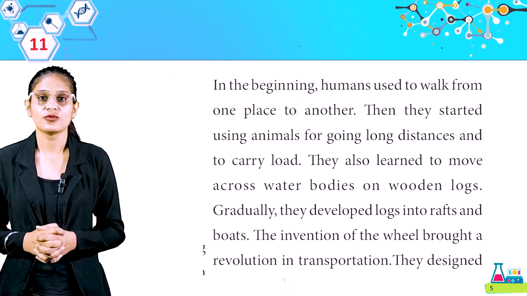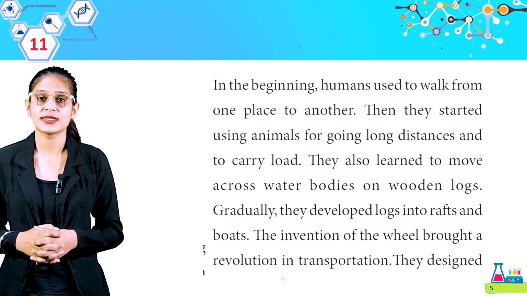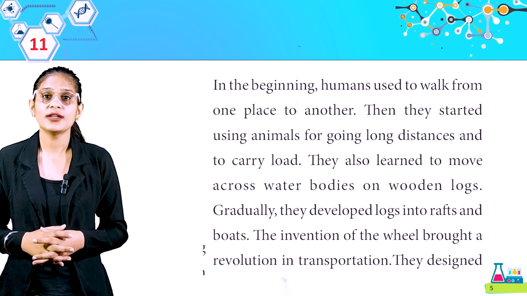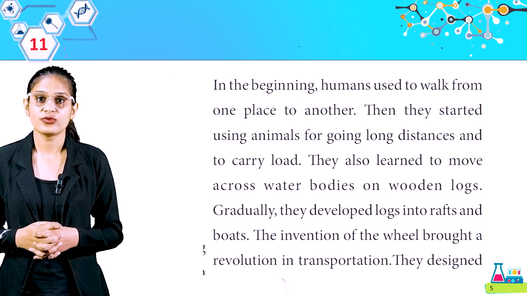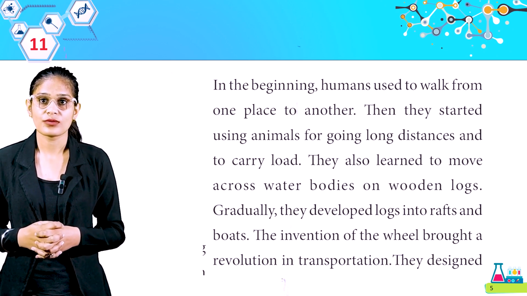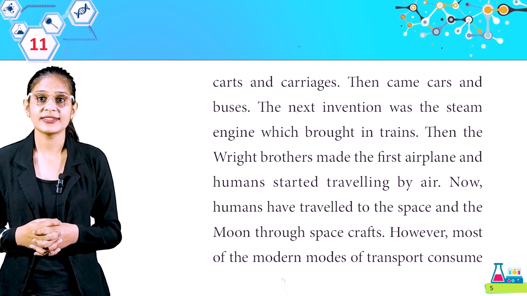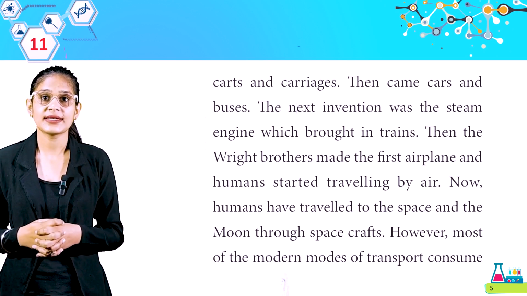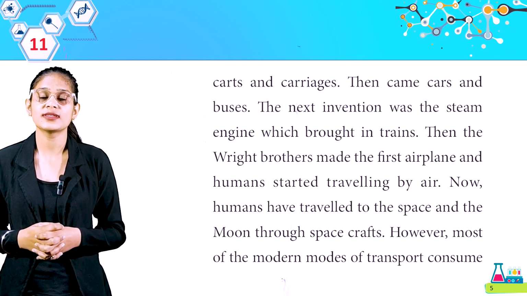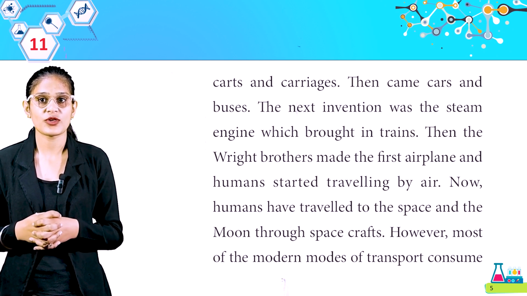In the beginning, humans used to walk from one place to another. Then they started using animals for going long distances and to carry loads. They also learned to move across water bodies on wooden logs. Gradually, they developed logs into rafts and boats. The invention of the wheel brought a revolution in transportation. They designed carts and carriages. Then came cars and buses. The next invention was the steam engine, which brought in trains. Then the Wright brothers made the first airplane, and humans started traveling by air. Now humans have traveled to space and the moon through spacecrafts.